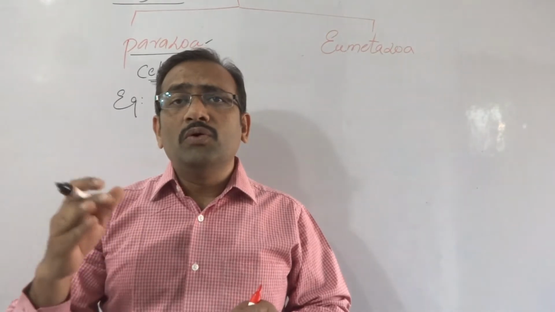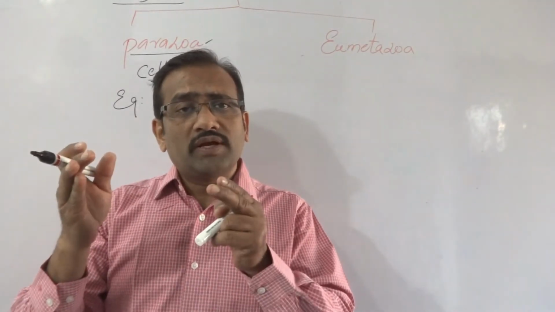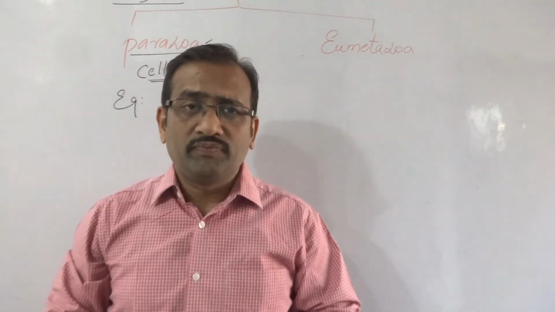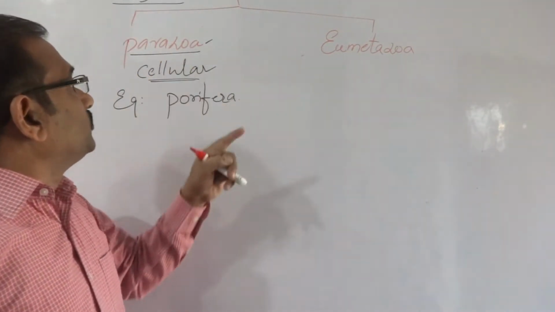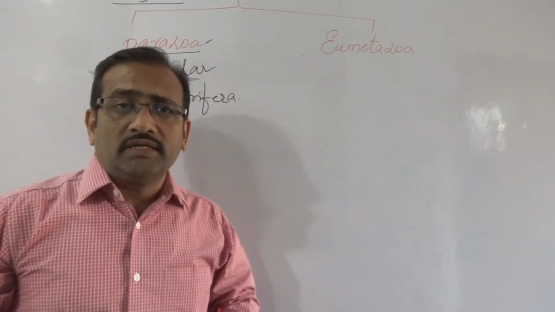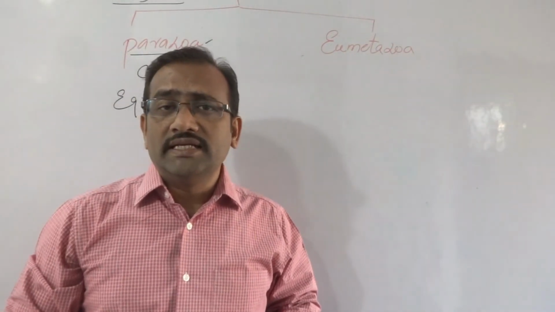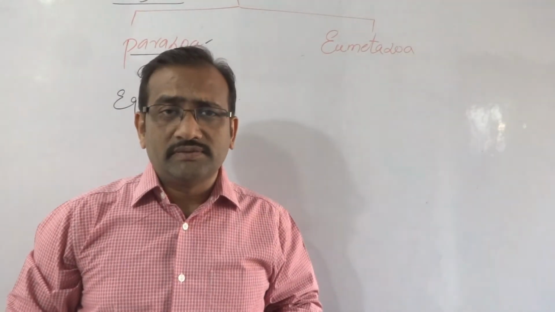That's why no new animals were created from this Parazoa. So Parazoa animals are kept aside like a blind shoot. So Porifera is the example for the Parazoa. Multiple cells are present, multicellular, but cell to cell integration, cell to cell link up is not possible in these animals.